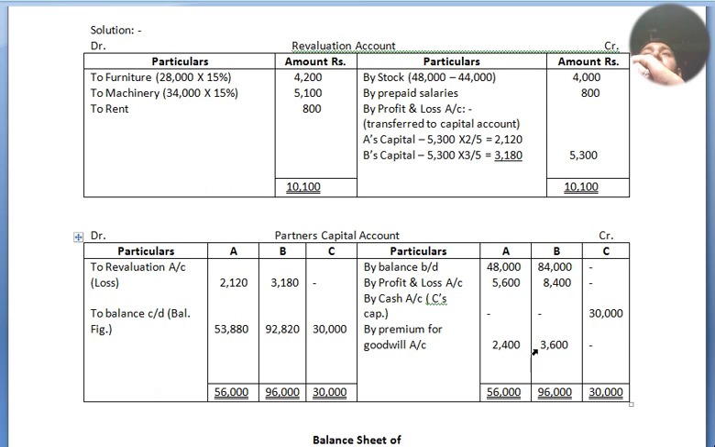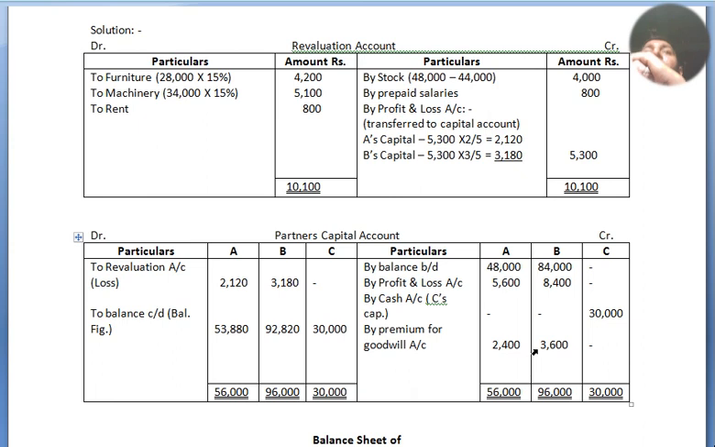Now both sides totaling, the debit side is more and the credit side is less, so we got 10,100, 10,100. So it is a loss. By profit and loss account, transferred to partners capital account, A's capital account, B's capital account, and the difference is 5,300 into the profit sharing ratio, that is 2:3. So A's is 5,300 into 2 by 5 and B is 5,300 into 3 by 5. Total we got 2,120 for A and 3,180 for B, altogether in the outer column 5,300. So here we got 10,100, 10,100 on both sides.